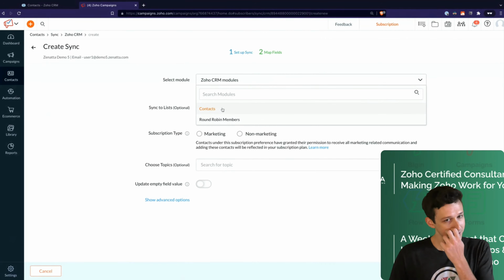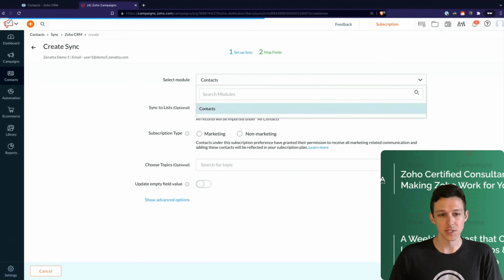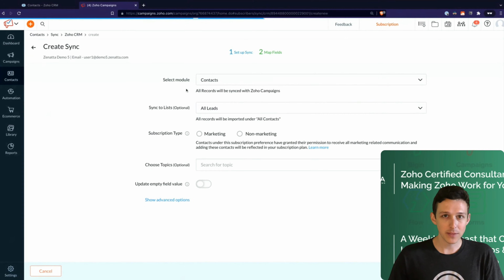So here, one thing that's different than it used to be is that you used to be able to set up many different syncs all to the same module inside of CRM. Now the way that it's set up is that you sync the module as a whole, and then use some of that data in campaigns to create segments.